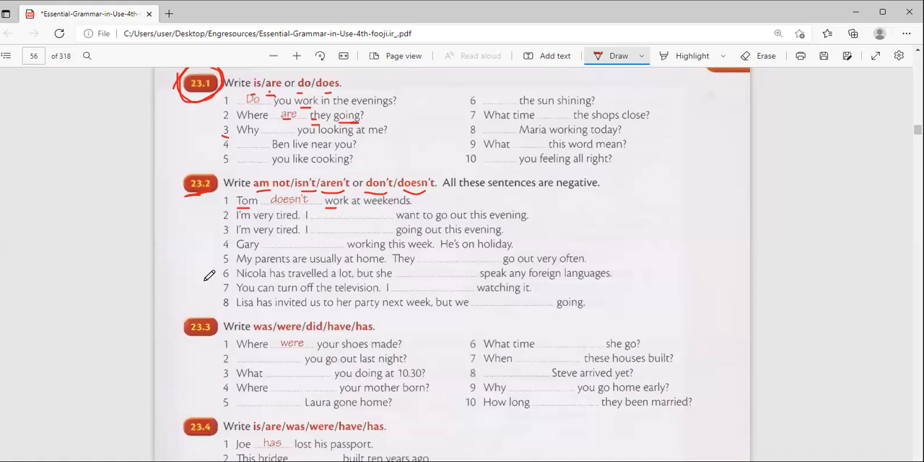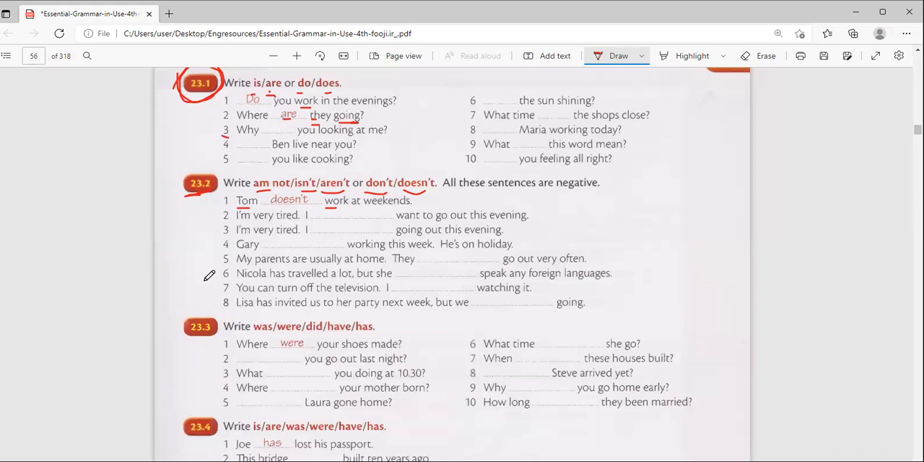Number 4, Yasin. Gary isn't working this week. Doesn't working this week, no. Isn't working this week, yes. He's not working this week. Yeah, he's on holiday.